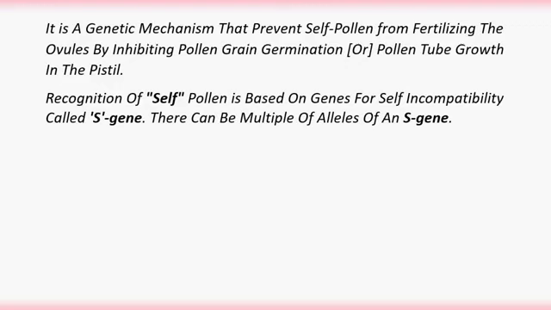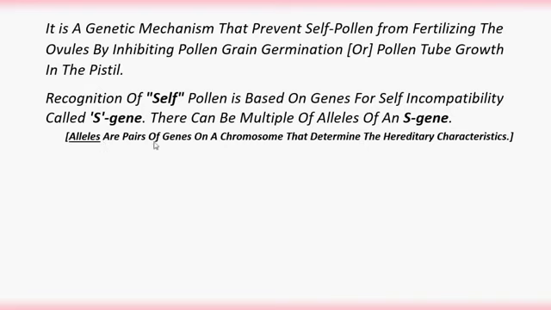Recognition of self-pollen is based on genes for self-incompatibility called S genes. There can be multiple alleles of an S gene. Then what is the meaning of these alleles?